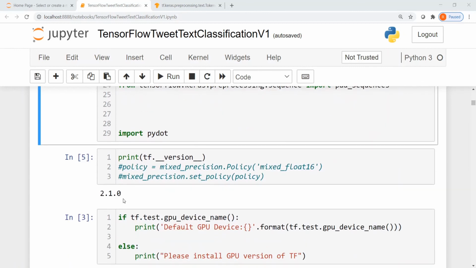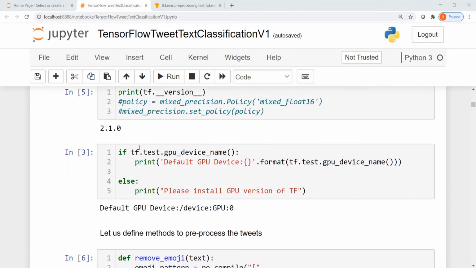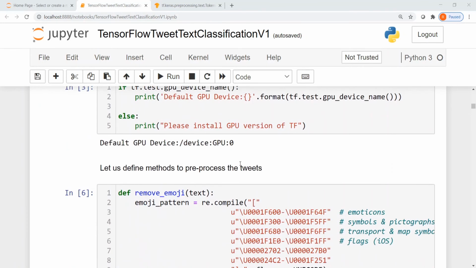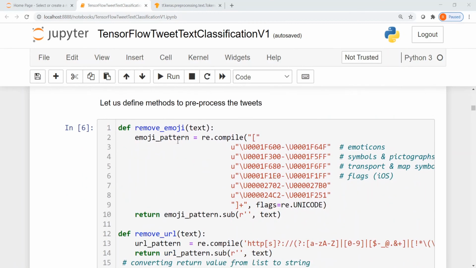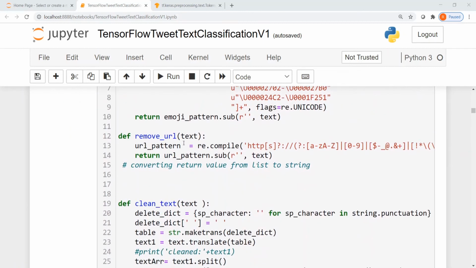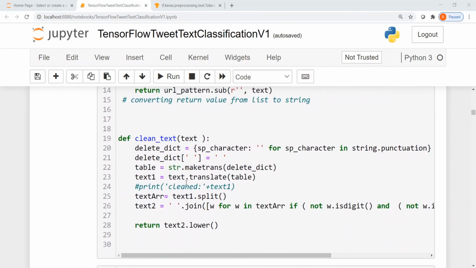The version of TensorFlow is 2.1.0 and I have a GPU installed, so I have the GPU version being used over here. Now let us define some methods to pre-process the tweets. So we have a remove emoji method to remove any emoji present in the text. We have remove URL for removing URL patterns or URLs present in the string. We have clean text, which is a function for removing the punctuations, also for cleaning the text.